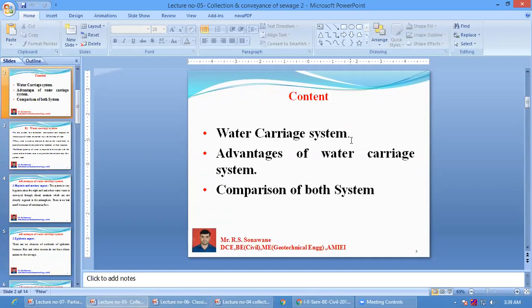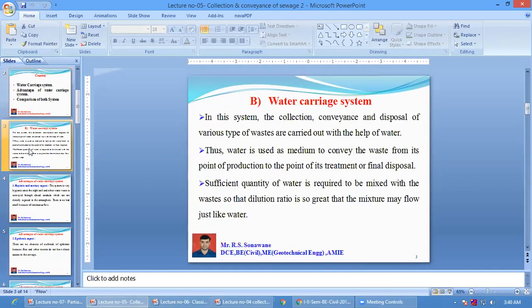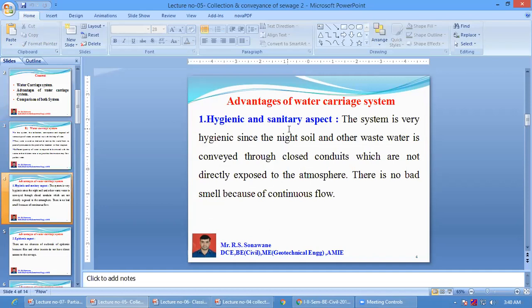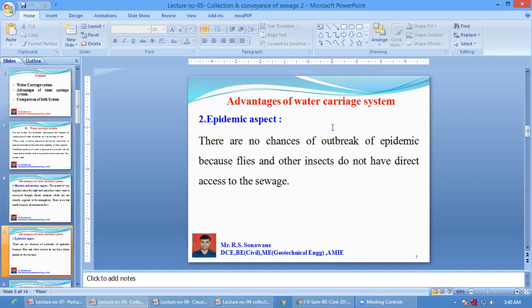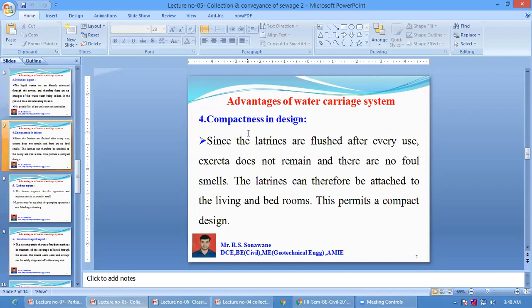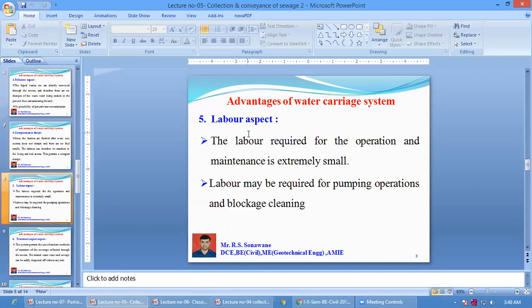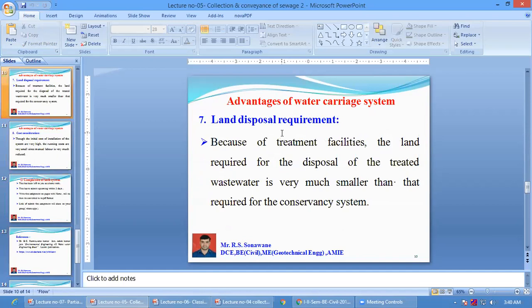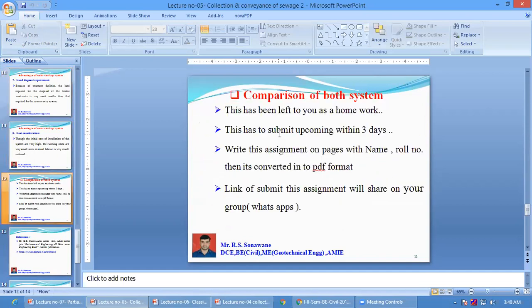So in lecture number 5, we discussed the water carriage system, the second type of system. In that lecture, we learned the advantages of the water carriage system and the comparison of both the conservation system and the water carriage system. We learned what exactly the water carriage system is, and its advantages in terms of hygiene, sanitary aspect, epidemic aspect, pollution aspect, compactness in design, labor aspect, treatment aspect, land disposal requirement and cost consideration.